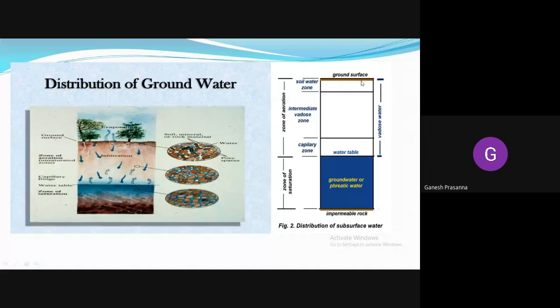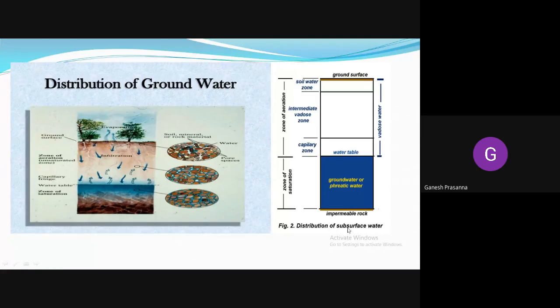You can see the ground surface, below which you can find the soil water zone, that is the water obtained from the soils. The soil usually has some amount of moisture within it, which is called the soil water zone. From the ground surface up to the water table is the zone of aeration, and below the water table up to the impermeable rock is called the zone of saturation.